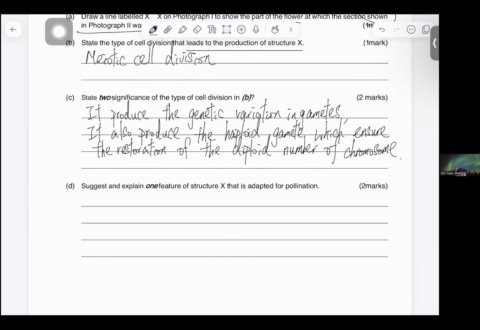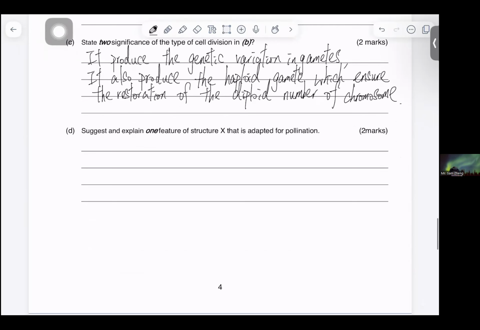Okay, so next, explain one feature. I won't go through it with you; you can refer to the answer. For example, it is rough and spiky, and this helps the pollen grains to attach itself, not just carry. If you write carry, sorry, I can't give you the marks, because carry is different from stick or attach.